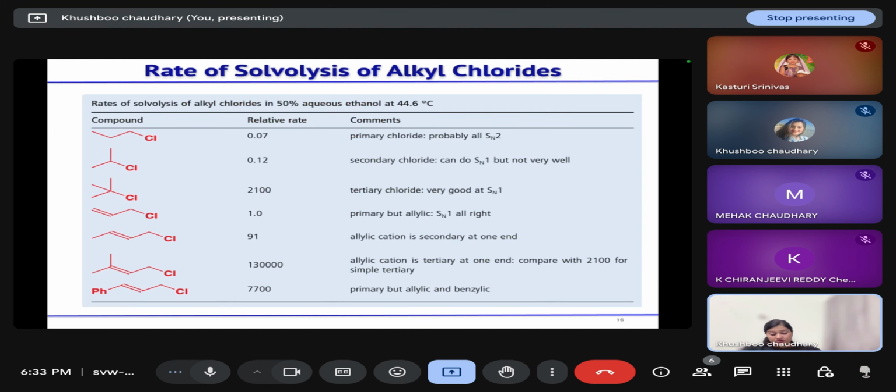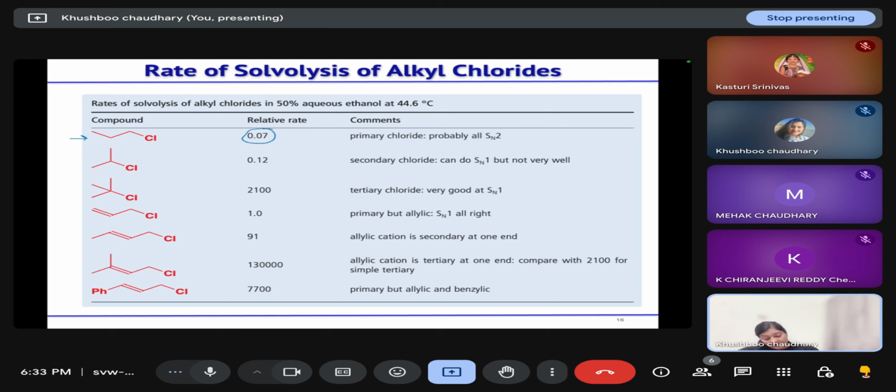So based on the alkyl chloride, how will the rate of solvolysis be affected in 50% aqueous ethanol? Solvolysis means how much the carbocation is stabilized by your solvent. In the case of aqueous ethanol, water will solvate your carbocation. So if we have a primary alkyl chloride, then the rate is low, and it will probably show SN2 reaction only.